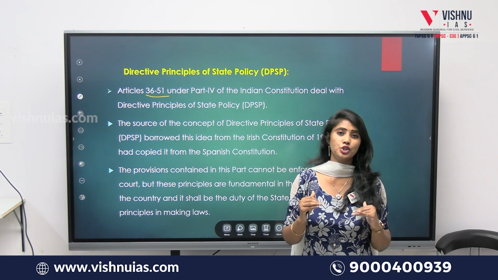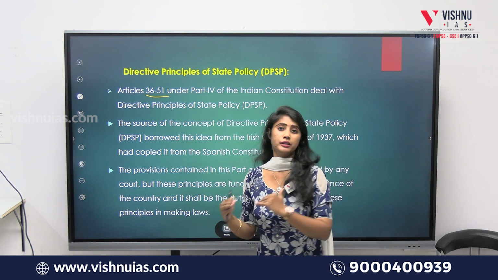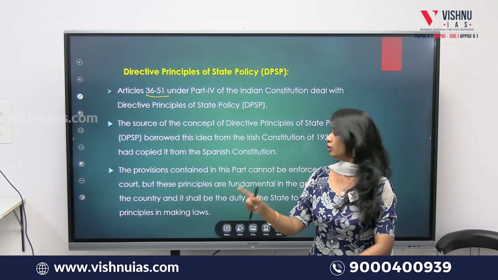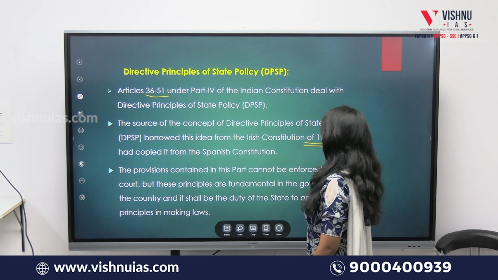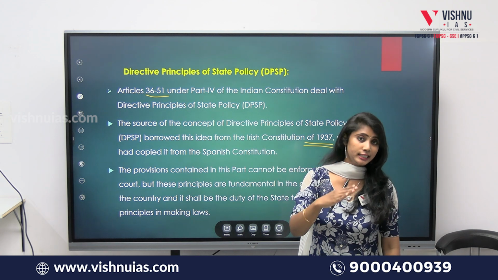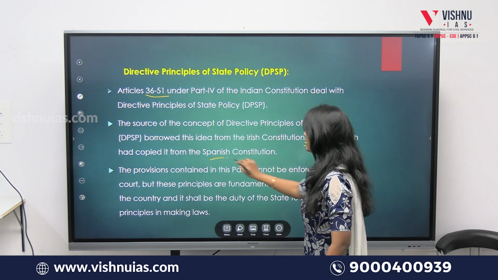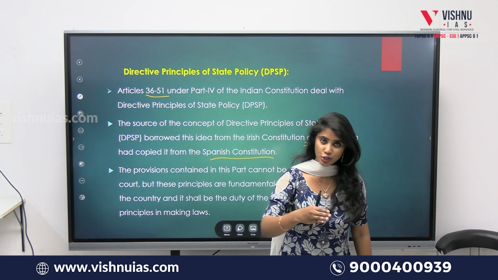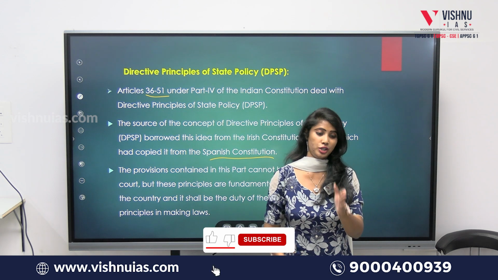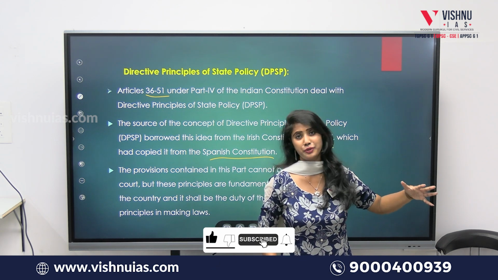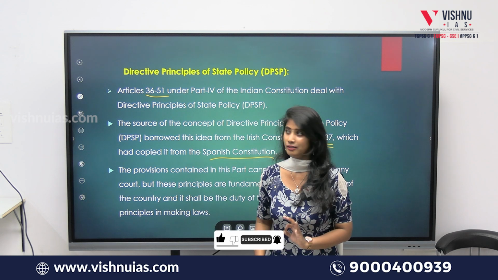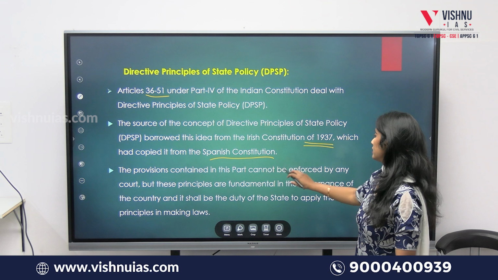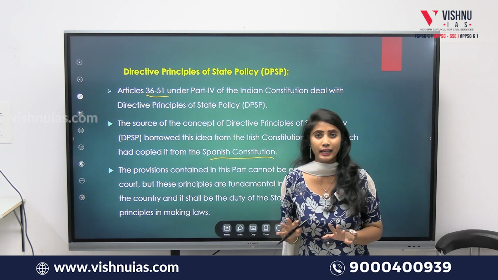Actually, our Indian Constitution has derived directive principles of the state policy from the Irish Constitution of 1937, and the Irish Constitution in turn has copied it from the Spanish Constitution. So from the Spanish Constitution to the Irish Constitution, and from the Irish Constitution we have derived these directive principles of the state policy. Clear?